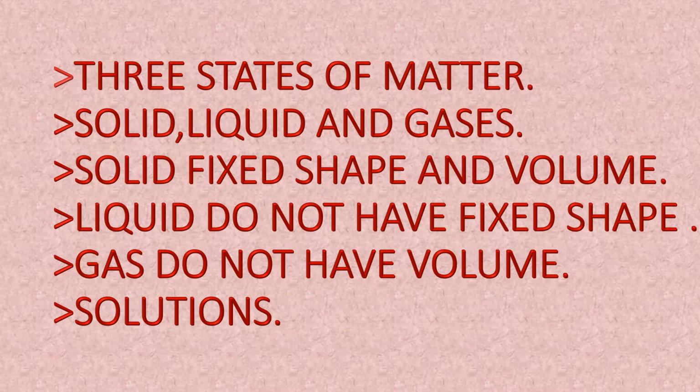We learn in this chapter three basic states of matter: solid, liquid and gases. State of matter can change on heating or cooling. Particles are tightly packed in solid, not so tightly packed in case of liquid, and loosely packed in gases. Next point is solids have a fixed shape and volume, and liquids do not have a fixed shape but a definite volume. Gases neither have a fixed shape nor a definite volume.